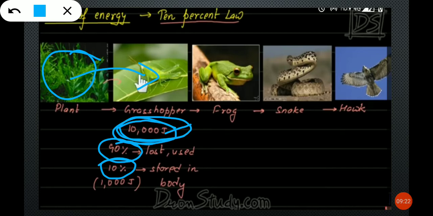Now we have to calculate, right? In this 10,000 joules, what is 10%? 1,000 joules. We will get 1,000 joules. So grasshopper is taking 10,000 joules of energy from the plants, but only how much energy is getting stored? Only 1,000 joules of energy is stored in the body. That is only 10%. Okay, fine.